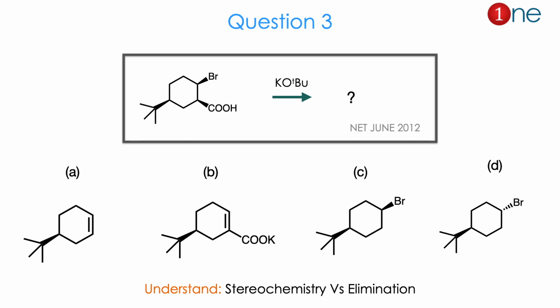Then question number 3. The starting material is a cyclohexyl group. You have tertiary butyl, bromine and COOH. All are syn to each other. You are using potassium tertiary butoxide. They ask you to find the product.